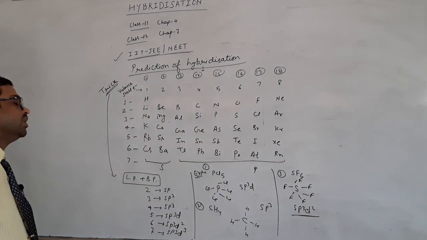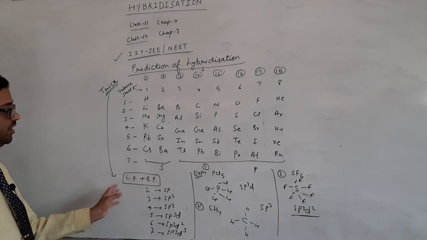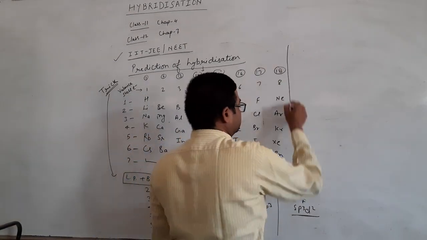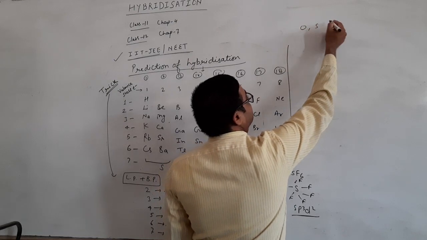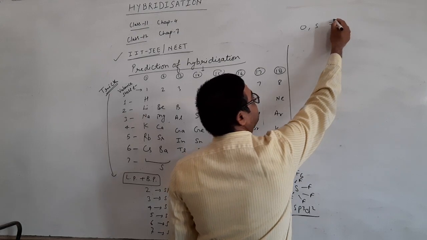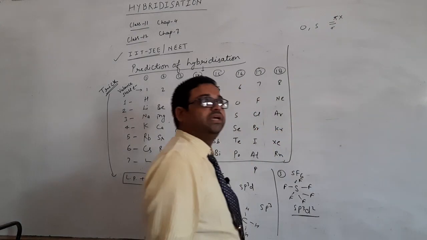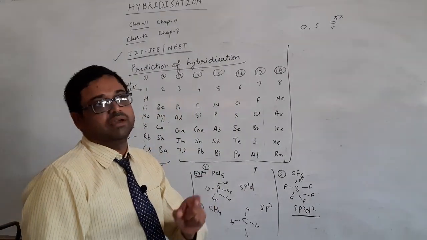Okay, now one more special thing which I would like to tell you. If you have oxygen and sulfur, then you have to attach them with a double bond. Out of the double bond, one is sigma and one is pi, and pi is not countable in hybridization, because pi orbitals are not counted in hybridization.